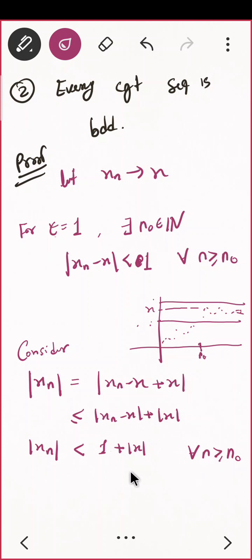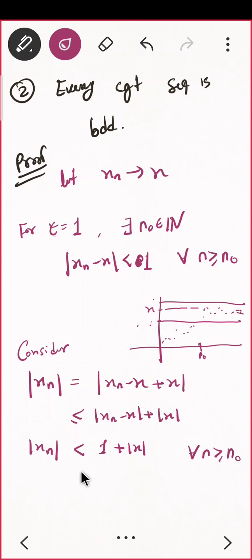Did we prove that mod xn is less than a number for all n? Is the proof complete? We wanted to prove every convergent sequence is bounded. That means we wanted to prove mod xn is less than some number m. So did we prove it now?